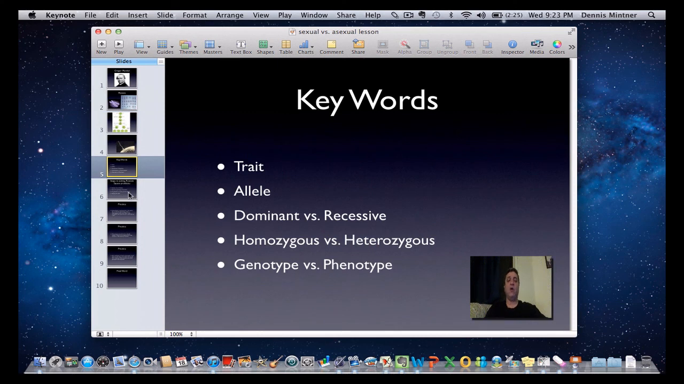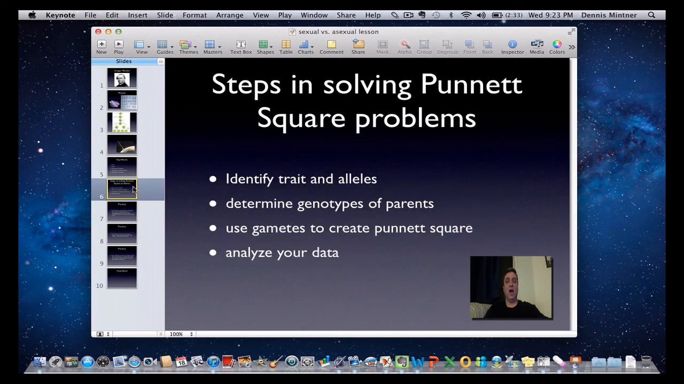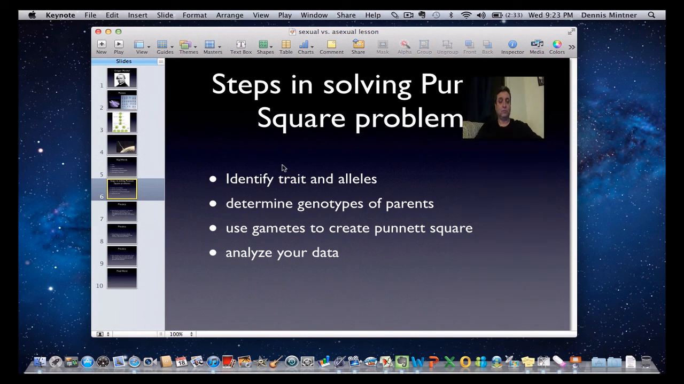Let's move on now to how we would solve problems, because this is going to be the big part of the test. Knowing these words and how to apply them would be one way that you're going to get points on the test, but a lot of the points are going to have to do with doing what's called the Punnett square. So let's take a look at that. Steps in solving Punnett square problems. Okay, here's how this works. First, we're going to identify the traits and the alleles.